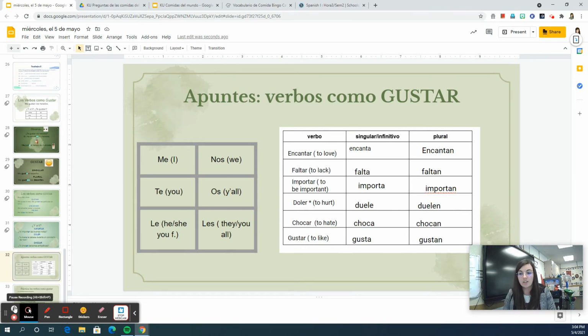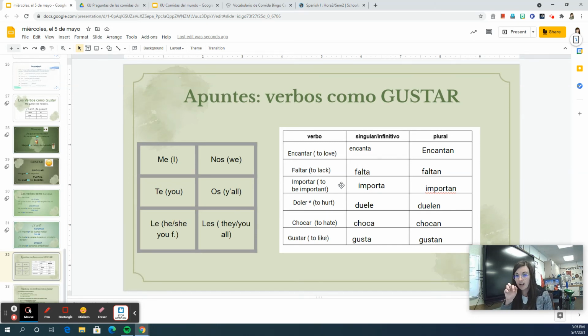These are the other verbs that are just like gustar. Again, you have to have one of these starter words. Faltar means to lack or to be missing, like I'm missing my homework. The singular version is falta. The plural version is faltan. Me falta la tarea. I'm missing my homework. Te faltan los perros. My dogs are missing. Something like that. Importar, to be important to, like something is important to you. Importa, singular. Importan, plural.